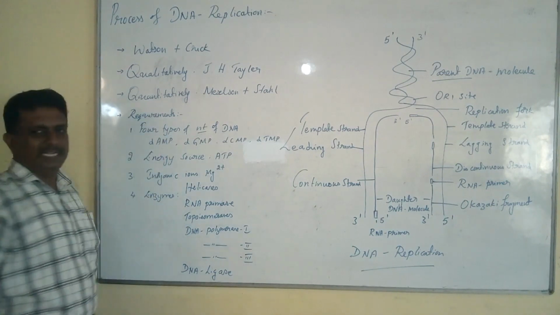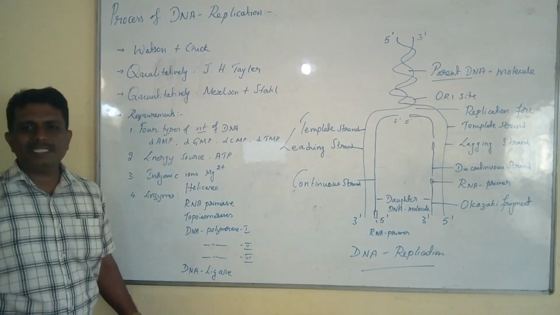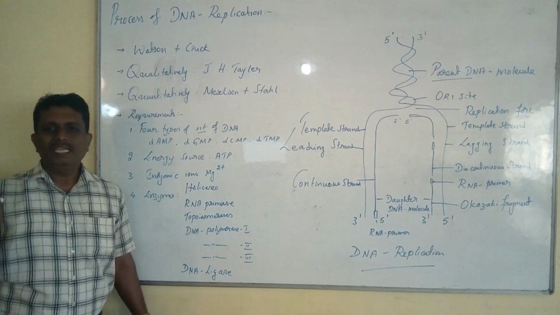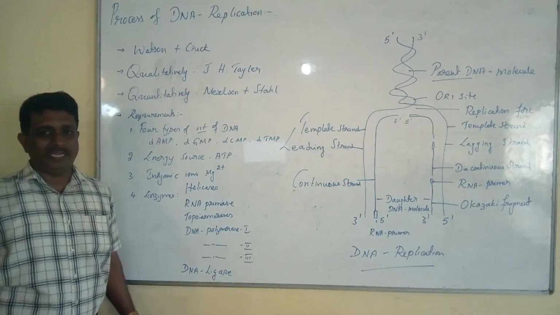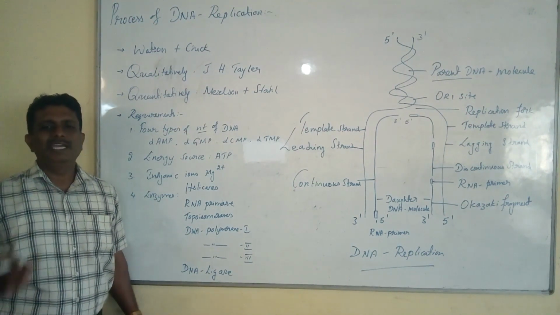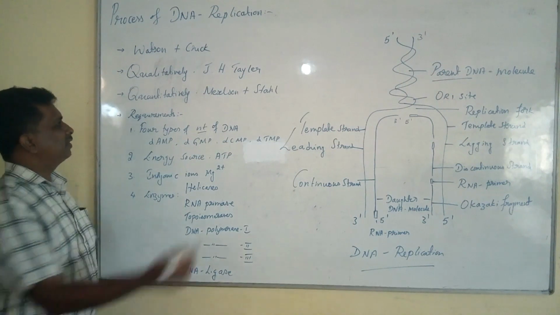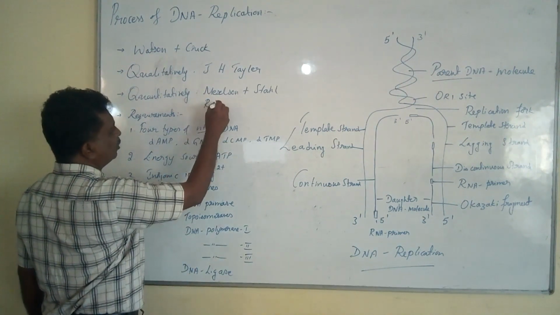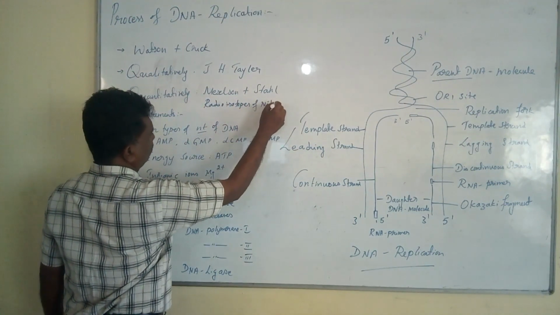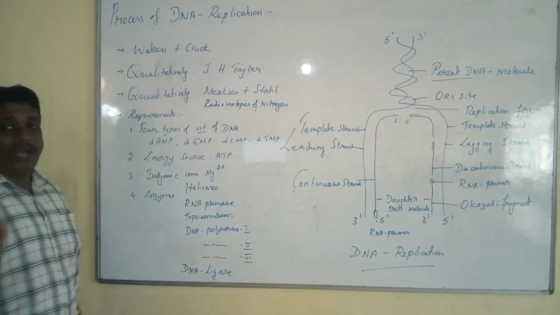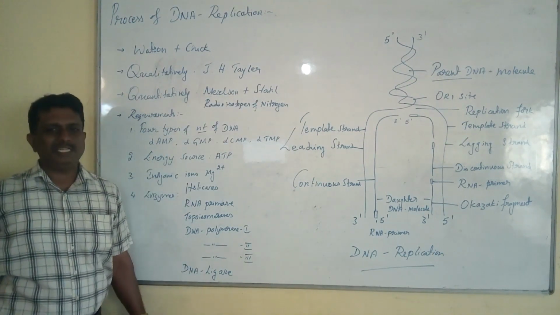In addition, the semi-conservative type of DNA replication was demonstrated by Meselson and Stahl in the year 1958, by using an enteric microorganism called Escherichia coli and radioisotopes of nitrogen.